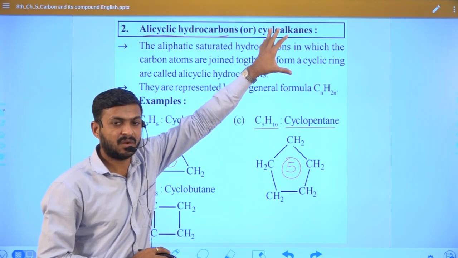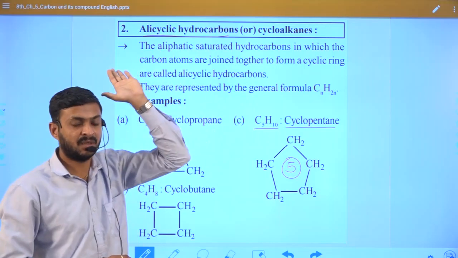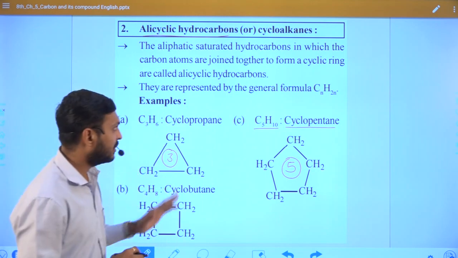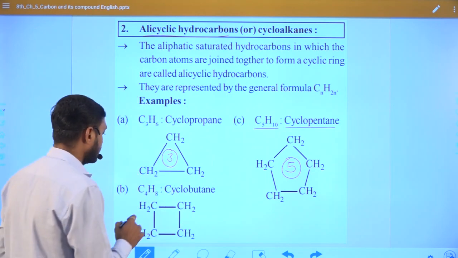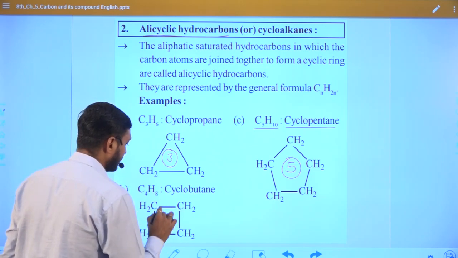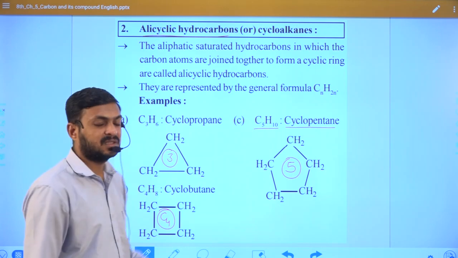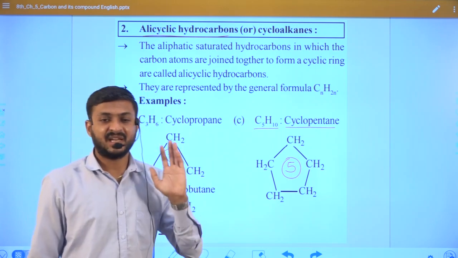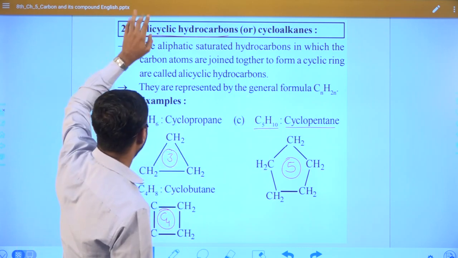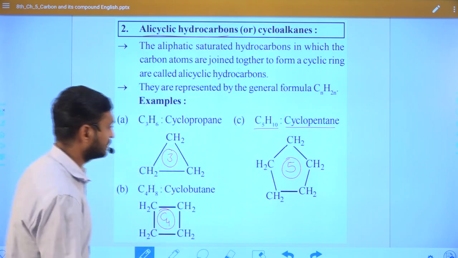Here we are discussing cyclic compounds. In cyclic compounds, mainly cycloalkanes, there is no double bond; the double bond is absent. So those compounds we are studying. Suppose another example: this ring is made from 4 carbons, that means a C4 cyclic ring. It may have 6 carbons, it may form from 7 as well, and so on, right? So this type of compound is nothing but an alicyclic hydrocarbon or cycloalkane.